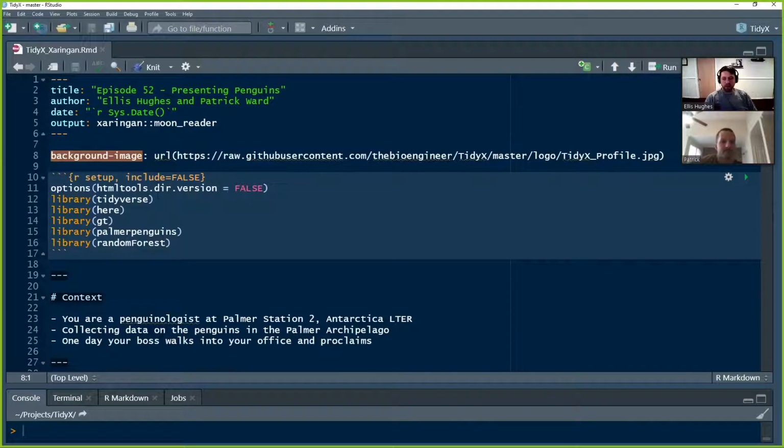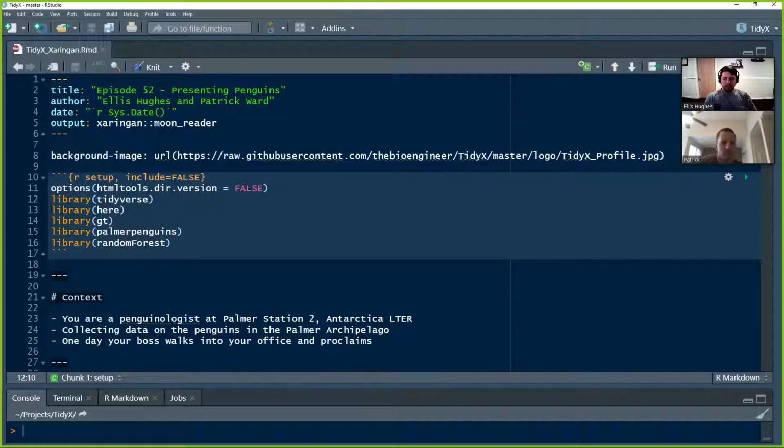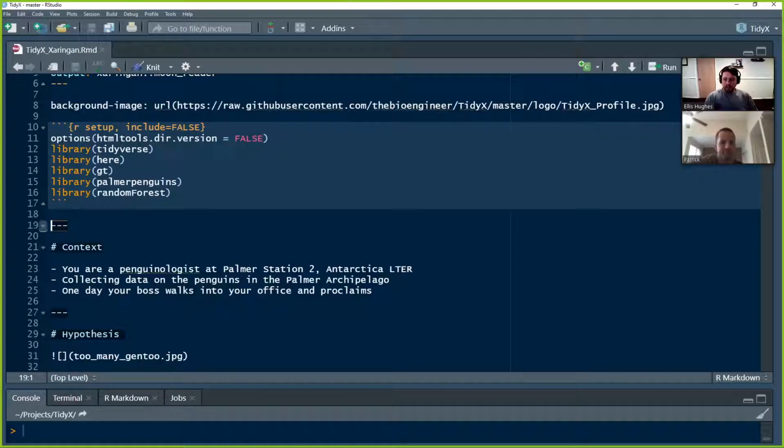So we're going to load in, this is a standard R chunk, library tidyverse, library here, library gt, library palmerpenguins, and library randomForest, which are all the libraries we end up using throughout this entire presentation. But then you see more of these triple dashes. And what this does in Xaringan is indicate to the renderer that this is now a new slide. So anytime you see the triple dash, the content between them is the content of a slide.